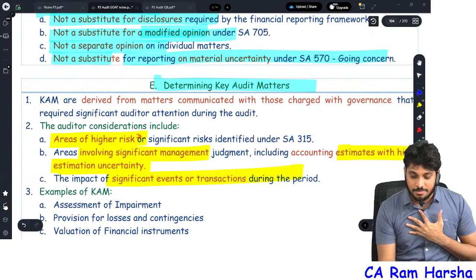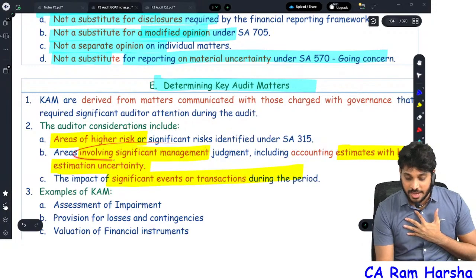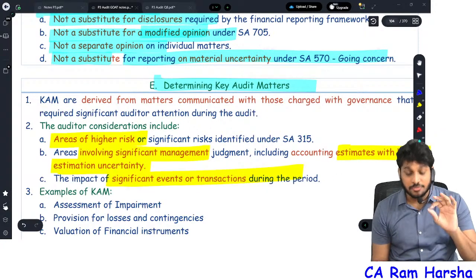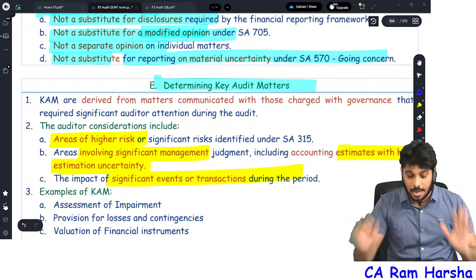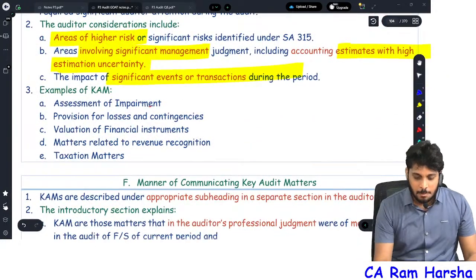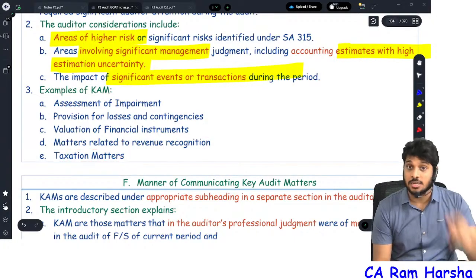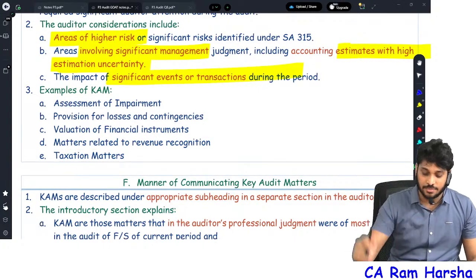Key audit matter can be selected from an area of high risk, where significant judgment is involved, or you can select a key audit matter from the area where a significant event or transaction happened. Examples: impairment, provisions, valuation of financial assets, financial instruments, matters related to revenue recognition, taxation, in banks under loans and advances, asset classification, all that.